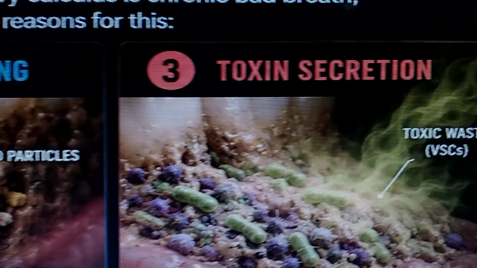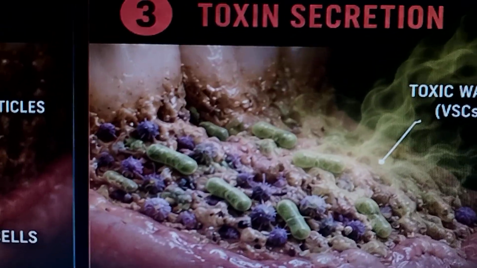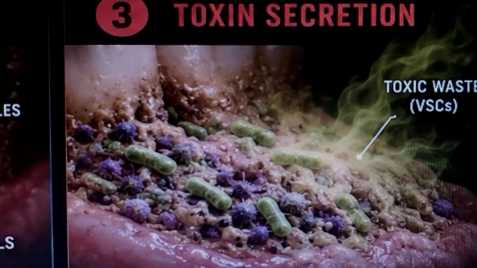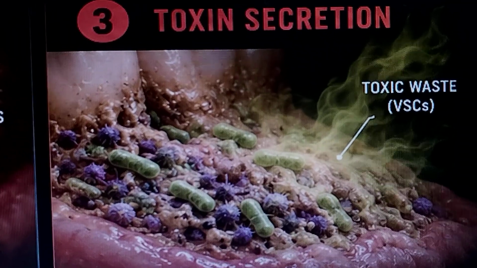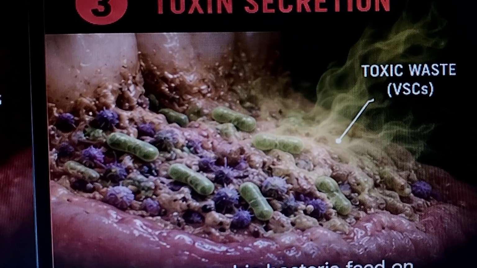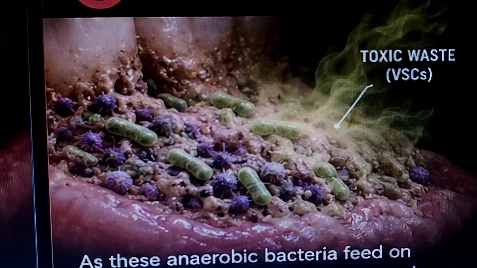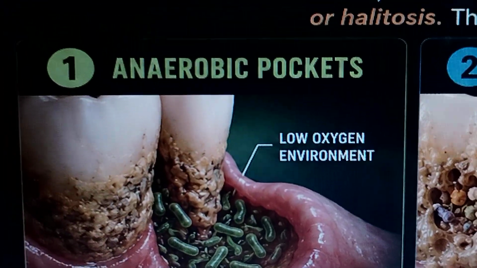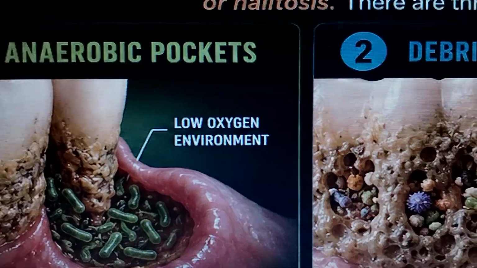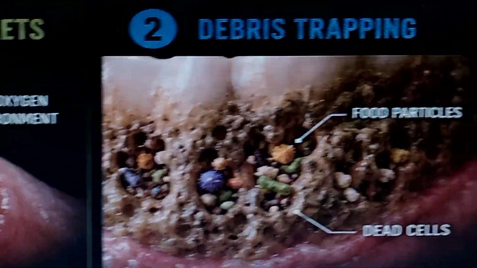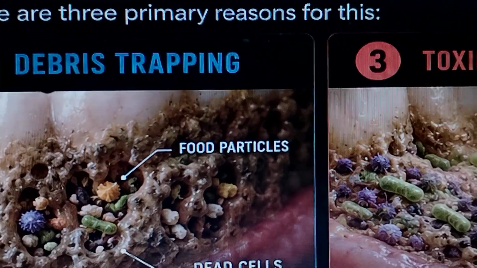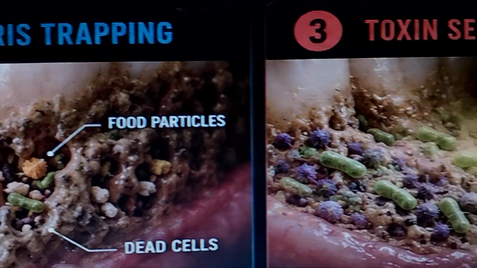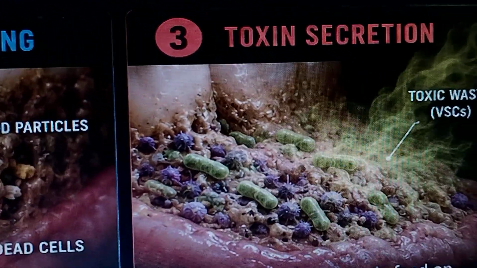Then coming to the toxin secretions. These anaerobic bacteria feed on this trapped debris. They continuously ferment nutrients and release foul-smelling toxic waste directly into the mouth. So the combination of anaerobic bacteria decomposing debris and toxic secretion creates a persistent source of foul odors. That is chronic bad breath.